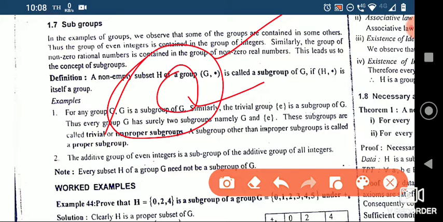Then if you just think that all subsets are subgroups, if you think in that way, that is not true. For example, if the identity element E is outside of this subset, then this cannot be a subgroup, because for a subgroup with the same binary operation, you need the identity inside. If you take a collection of elements of this big set without the identity, then it cannot be a subgroup of that, right?